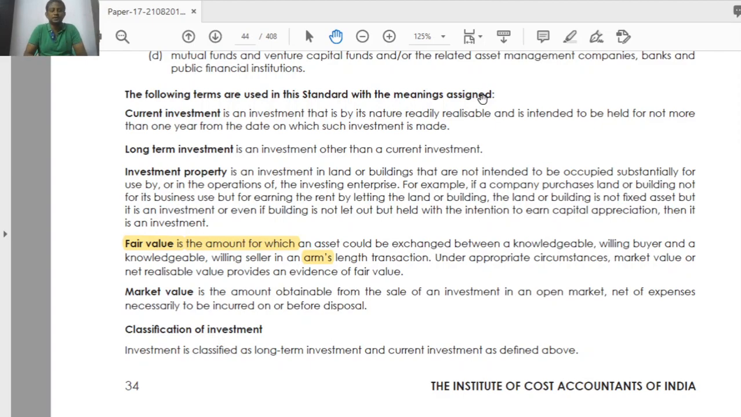Long term investment. Long term investment means other than current investment. Long term investment means what it is given here: a long term investment is an investment other than a current investment. So what is the meaning? Other than current investment means more than 1 year.